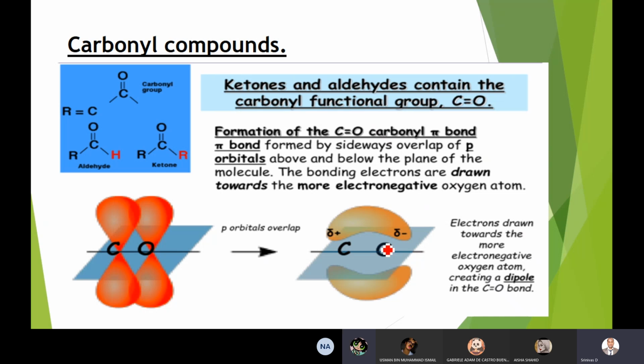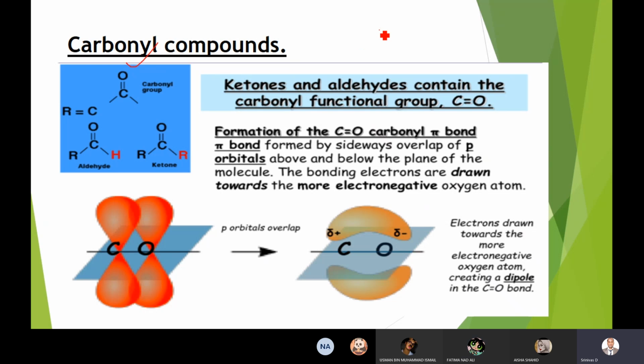Sir, how many pi bonds and how many sigma bonds are there between carbon and oxygen? So in this there is one pi bond and one sigma bond. Double bond, only one, right? Yeah, okay. So blindly you can, I'll give some hints here.